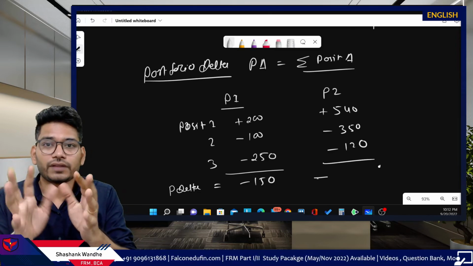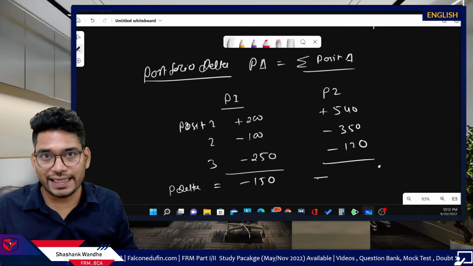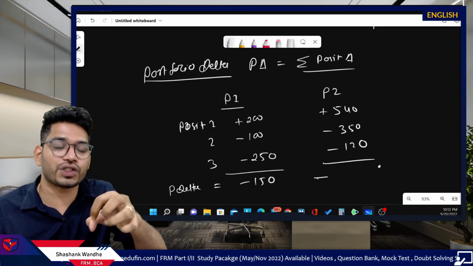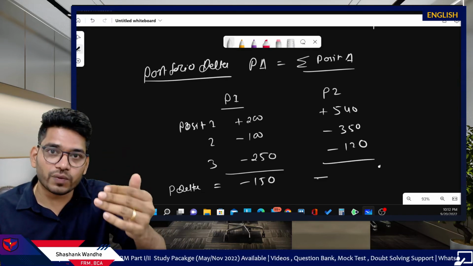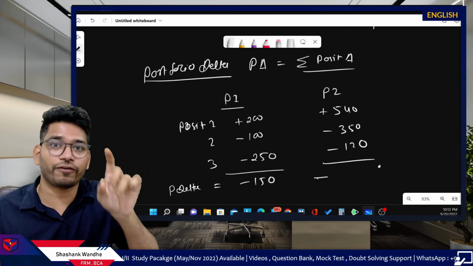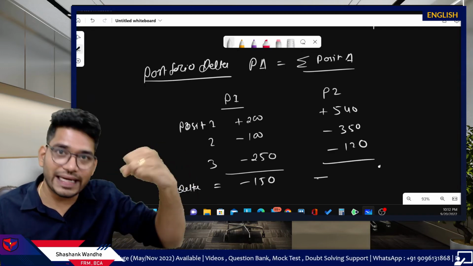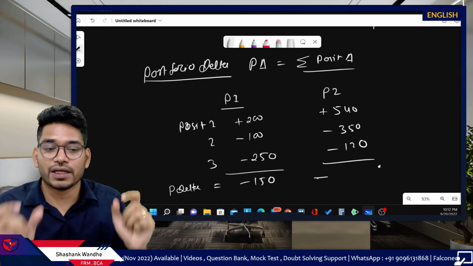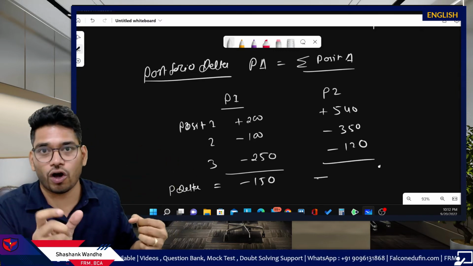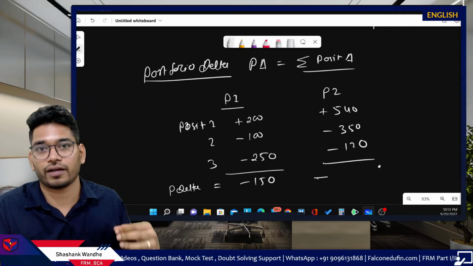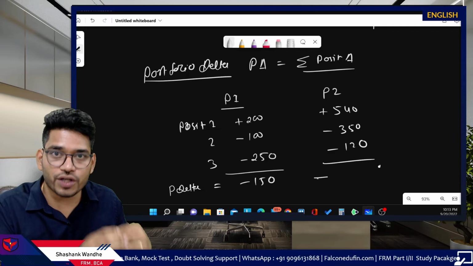Now, if you take the long position in these options, you will own those signs. Remember, if you take the long position in these options, you will own those signs, and that will be your position delta. If you take the short position in these options, you will hold the negative sign of the original delta. So if for the call option the delta is positive, and you take the short position in the call option, you will have the negative delta. Put delta is negative. If you take the short position in the put, you will have the positive delta.